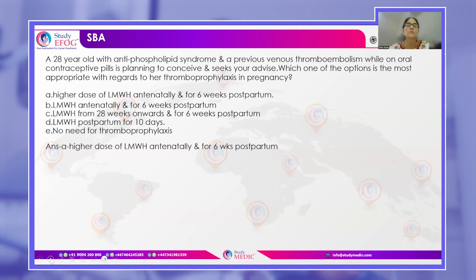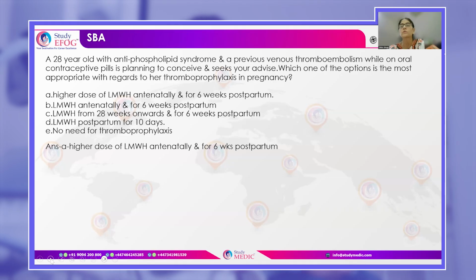Remember, because it is a very high risk situation, you will give her a high dose of low molecular weight heparin antenatally. That means the high therapeutic dose, either 100% or 75%. And you will continue it for a period of 6 weeks in the postpartum period.